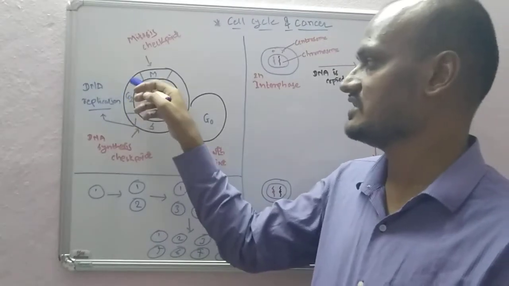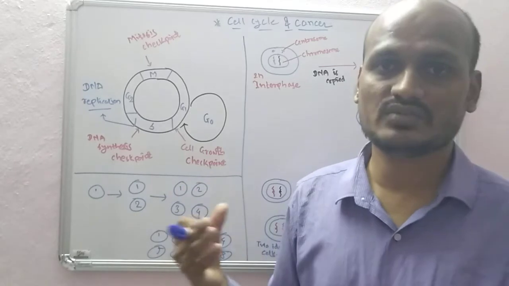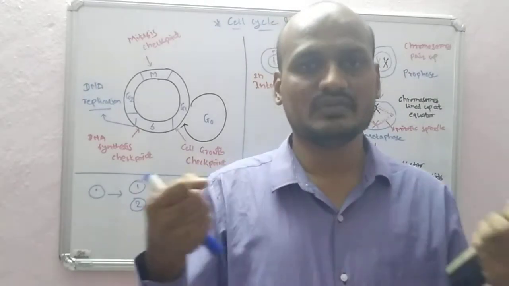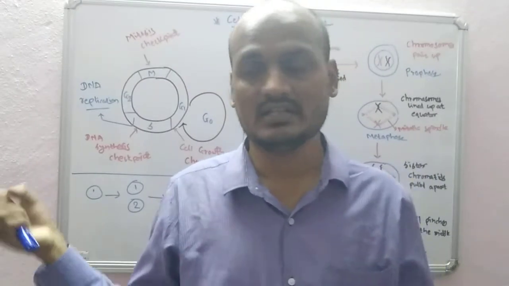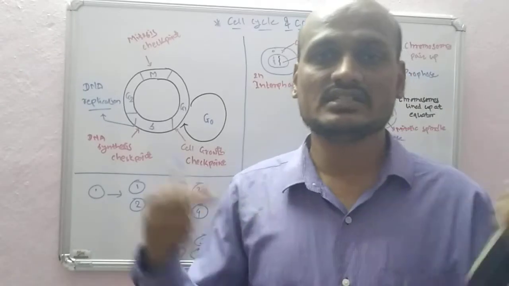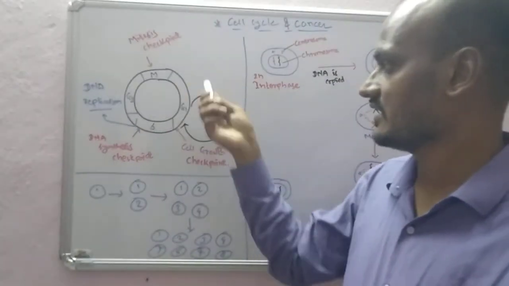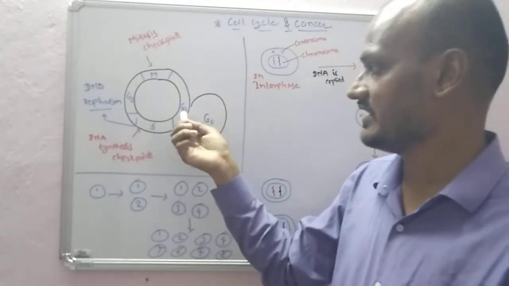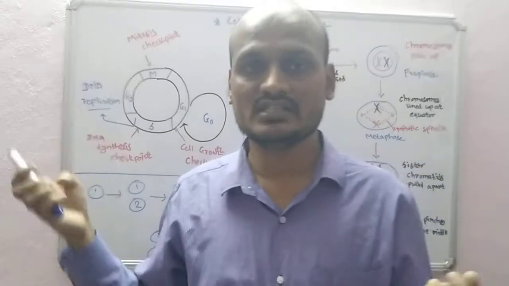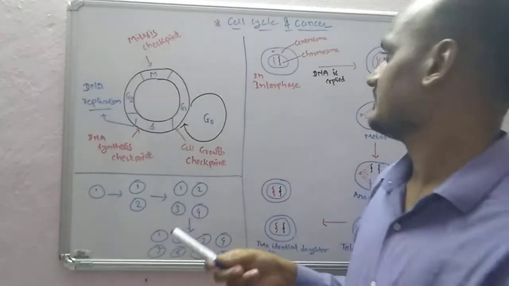And after this one, G2 phase is there. After gap 2 phase, there is a mitosis phase. Mitosis, what is mitosis? It means that these chromosomes, now that they are replicated, we want to separate into two separate cells. So after this mitosis phase, the cell will undergo cytokinesis, and the cell will separate into two separate cells, and then each cell can enter again into separate G1, S, G2, M phases. So one cell to two cells, each can follow this protocol, right? So this is a cell cycle.